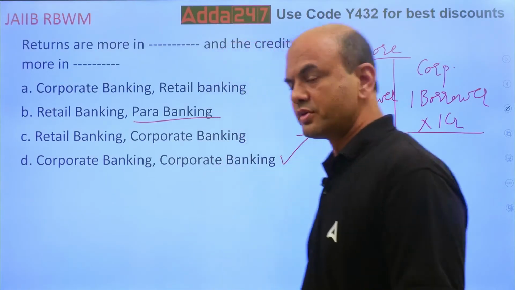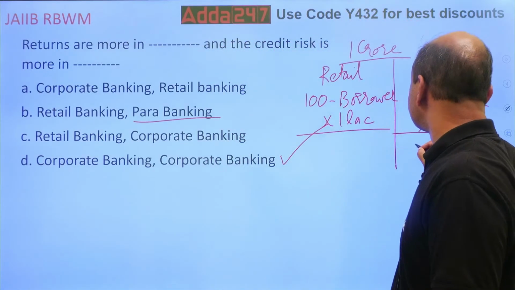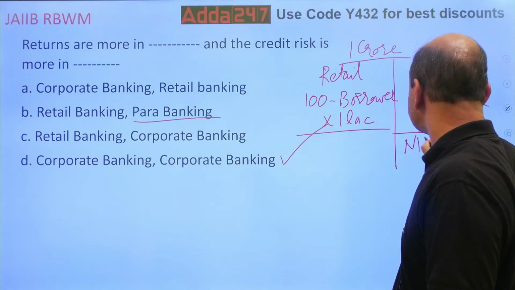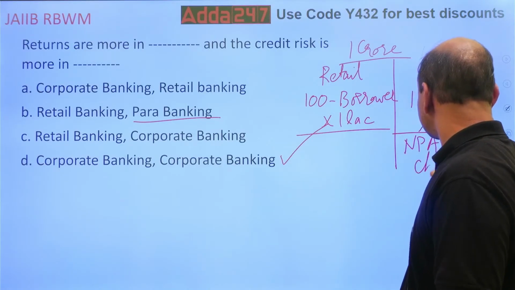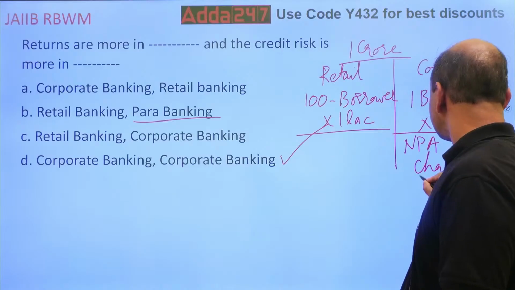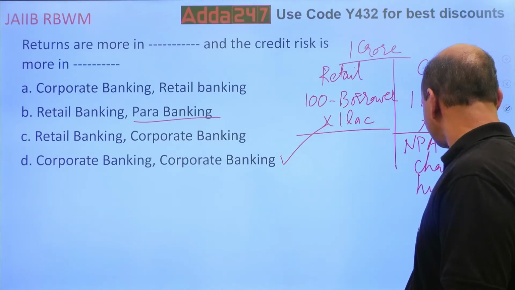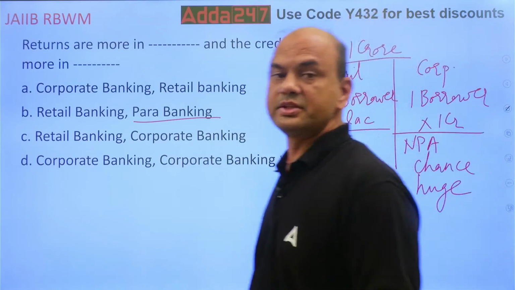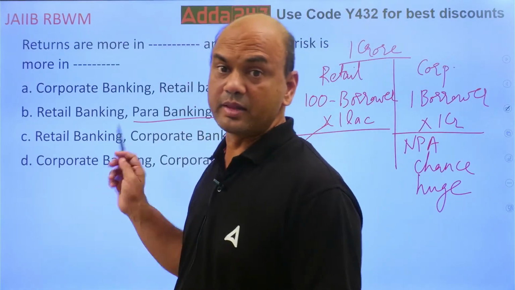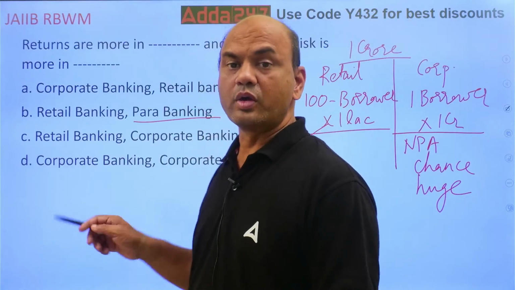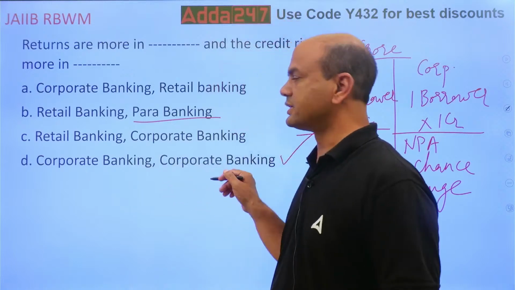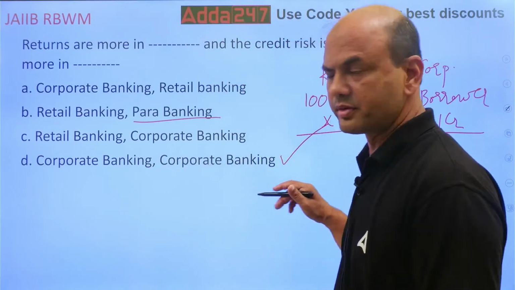What is the chance that one borrower will become NPA in one go? Huge. So NPA chance is huge in corporate banking. That's why retail banking has lower risk and corporate banking has higher risk. That's why the answer is corporate, both. Okay?